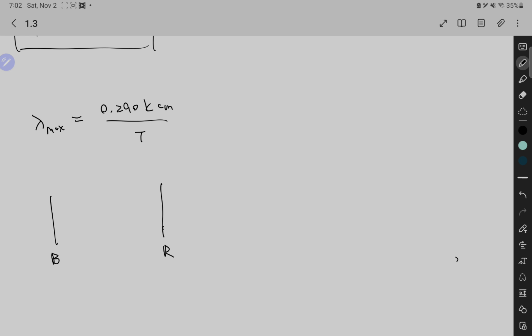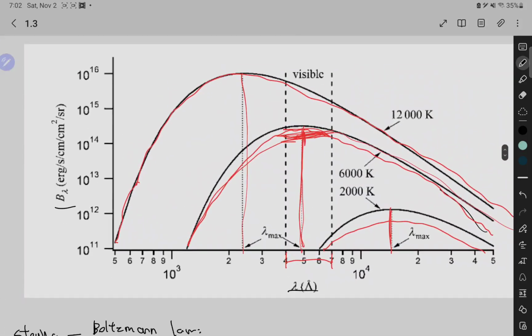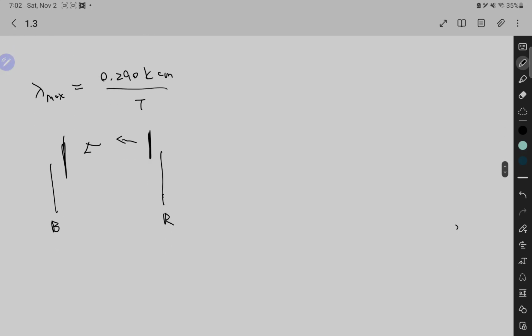So the iron initially has its maximum intensity somewhere here, and then as it gets hotter and hotter, it shifts towards the left and becomes somewhat blue. So that's the reason why the iron becomes blue. It's because as the temperature increases, the wavelength of maximum intensity shifts to the left, similar to this graph. So it went from 700 to 400, or from red to blue. That's the reason why.